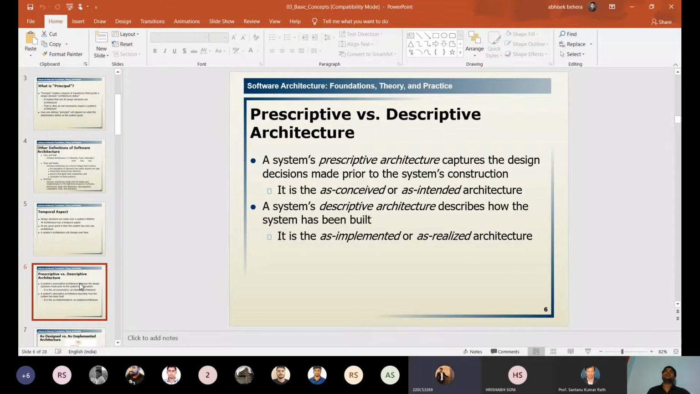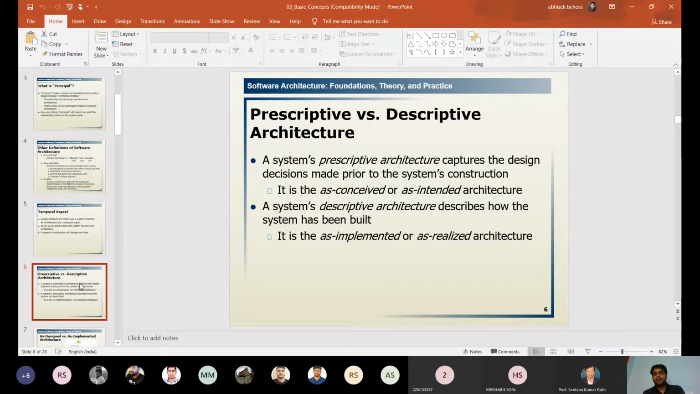It collects some design decisions about the documentation before the system's construction. It is a concept or intended architecture. What we are intending is not the final version. What we are intending in our architecture is defined in the prescriptive architecture.